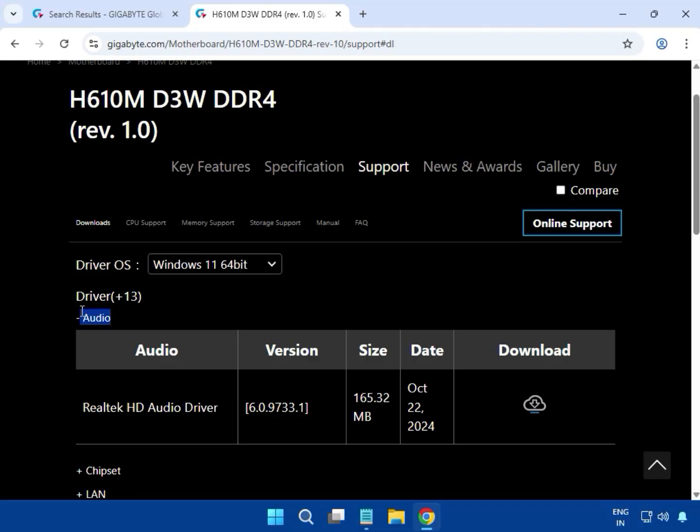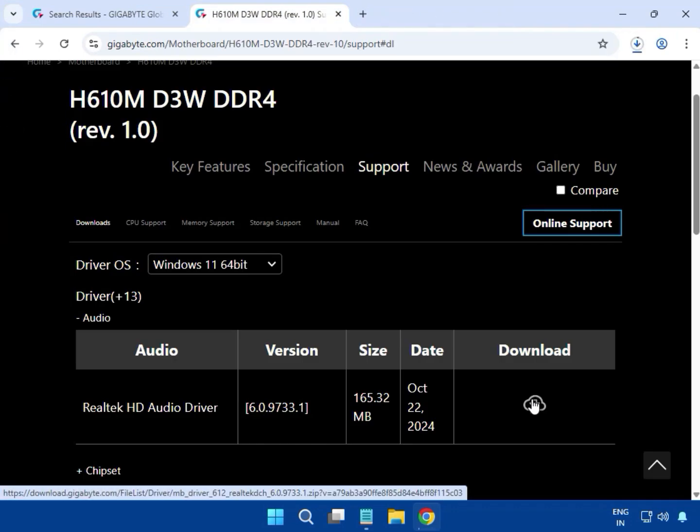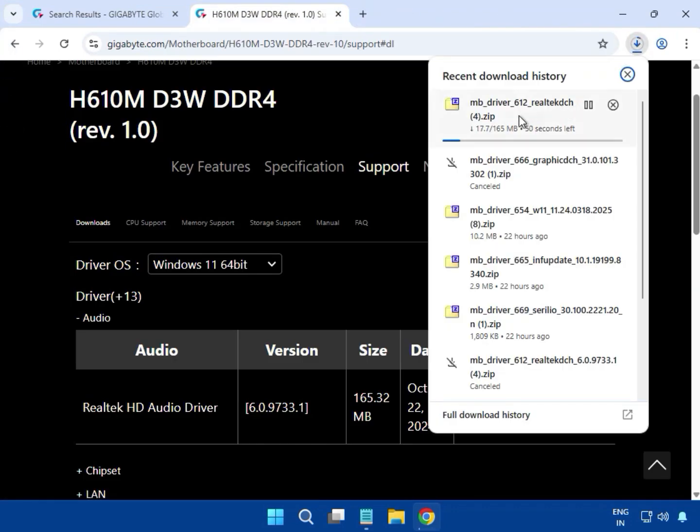Audio driver, and this is audio. Just click to download. After you click download, you can see the download start.